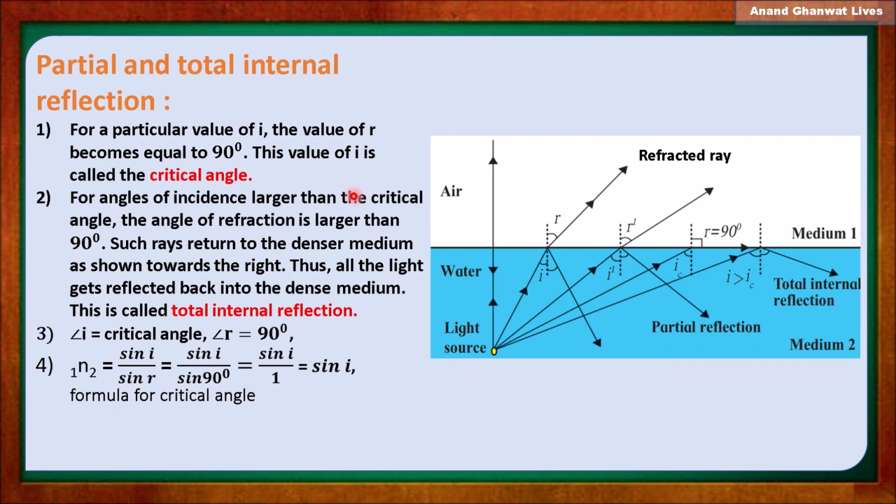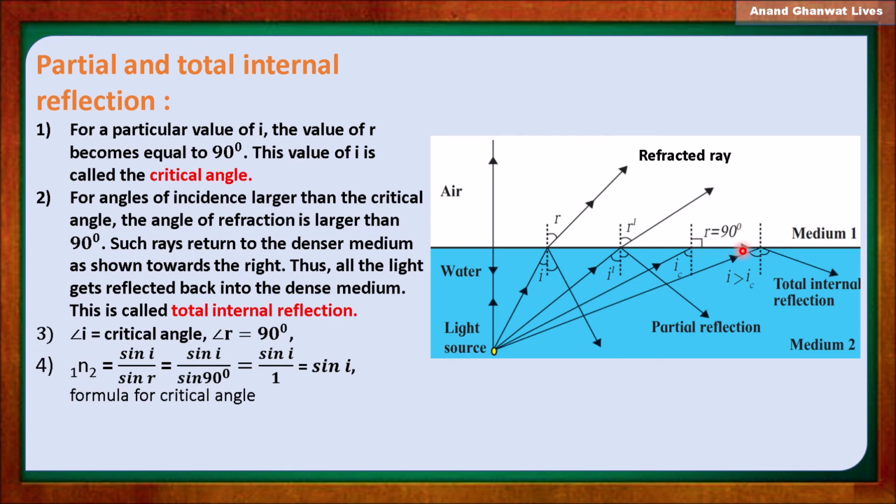So for a particular value of I, what happens? At that particular value of I, R becomes greater and reaches up to 90 degrees. Then the ray of light is not refracted into the other medium.